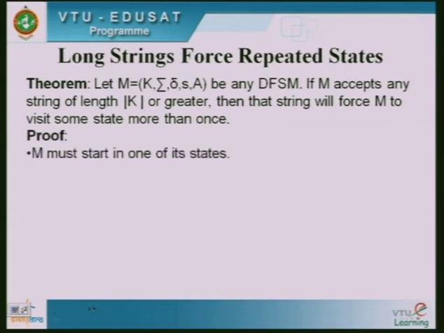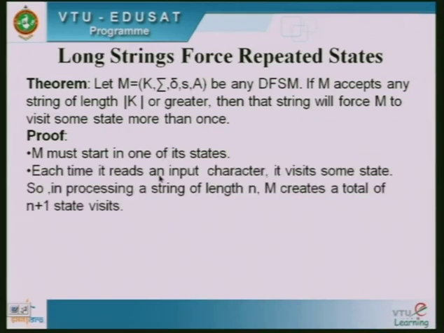So, the proof is based on the pigeonhole principle. Here the theorem states that we are assuming a finite state machine M, and if M accepts any string of length k. What is k? K is the number of states or greater. So, string we can take w. If the length of w is greater than k, the number of states, then the string will force M to visit some states more than once. That means if a state has to be repeated, it has to enter a loop.